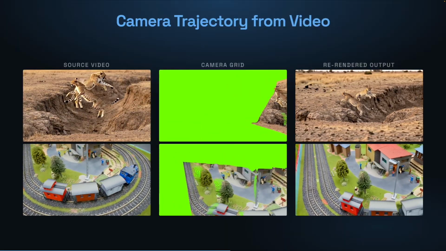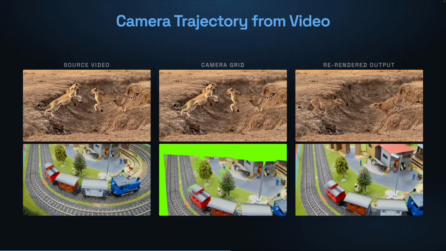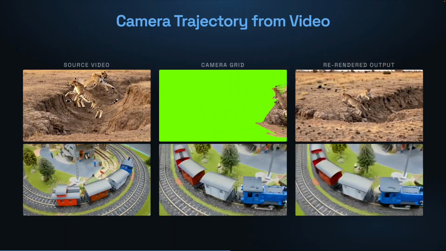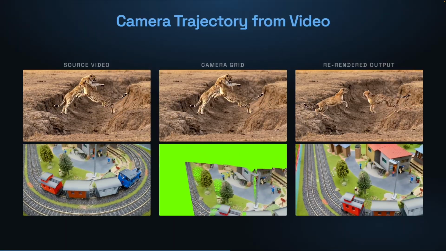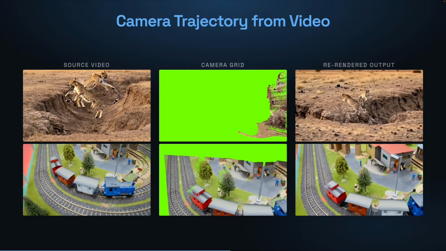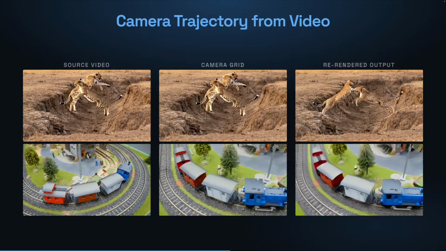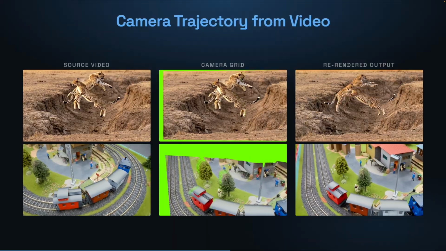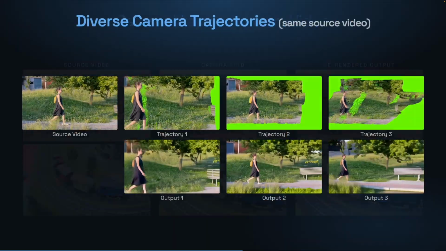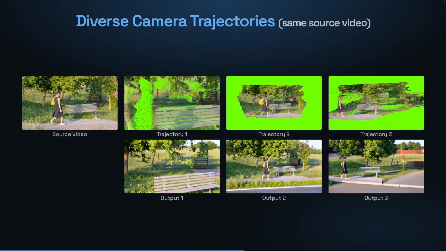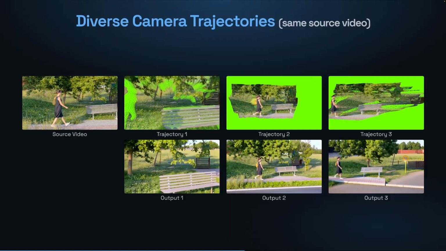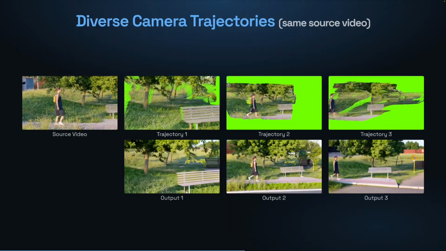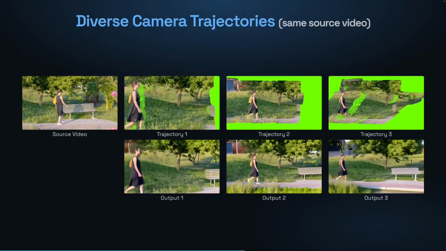Given an existing video, we estimate its full camera parameters and re-render the scene at a new trajectory while preserving the original scene dynamics. This also supports per-frame field of view changes. From the same source video, different camera trajectories re-render the scene with distinct viewpoints while preserving the original scene dynamics.